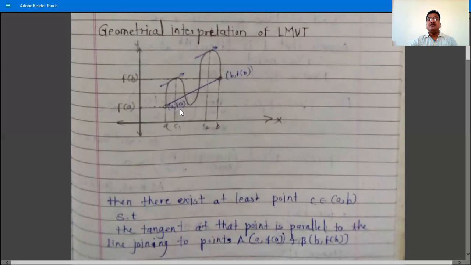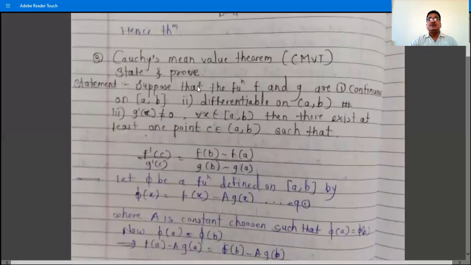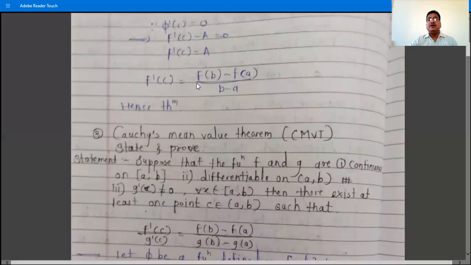So f of b minus f of a divided by b minus a, the right-hand side of this Lagrange's mean value theorem, is the slope of the line joining the points a f of a and b f of b, and this is the slope of the tangent at the point c.